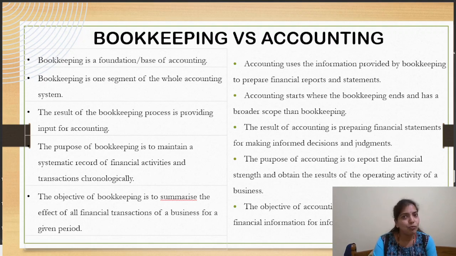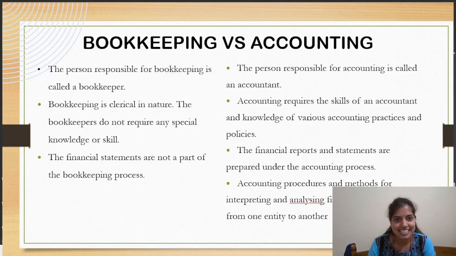Now, there are a few more differences between bookkeeping and accounting. What are those? Let us see. See here, the person responsible for bookkeeping is known as a bookkeeper, whereas a person who maintains accounting is known as an accountant. This is one more difference. Bookkeeping is clerical in nature. That means it is a writing job, it is a desk job, whereas accounting requires skills.